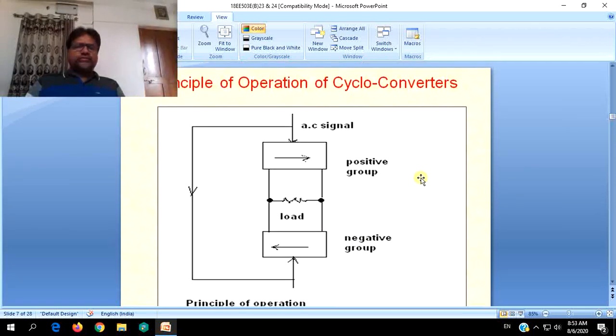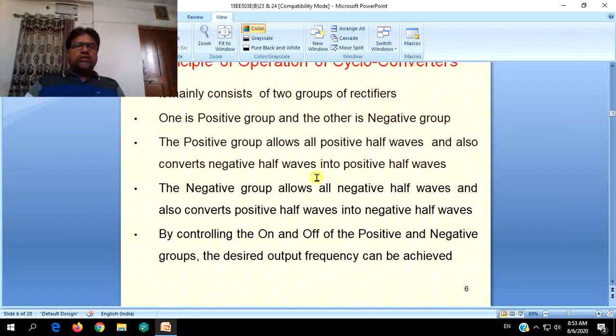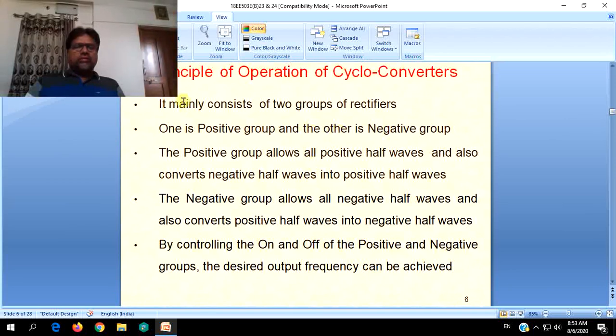So to start with, the basic principle of operation of cycloconverters is that this converter is designed to consist of two groups of rectifiers. Their basic action is again rectification only. That is, over a given positive half cycle of the supply, the positive half cycle can be allowed as it is, and the negative half cycle can be converted into positive half cycle.